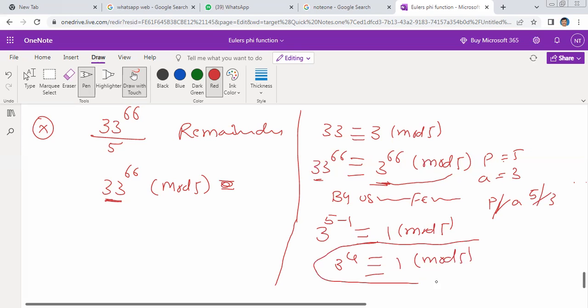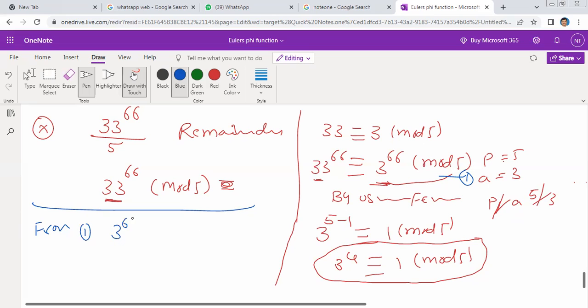So how do we use this? Keep this as the value. Now my question is this one. Can you write 3 power 66 modulo 5 from this? It is congruent to 3 power 66, which is (3 power 4) whole power 16, into 3 square, modulo 5. That's all. So the 3 power 4 value we already have: 3 power 4 is congruent to 1. So 1 power 16 into 3 square modulo 5.